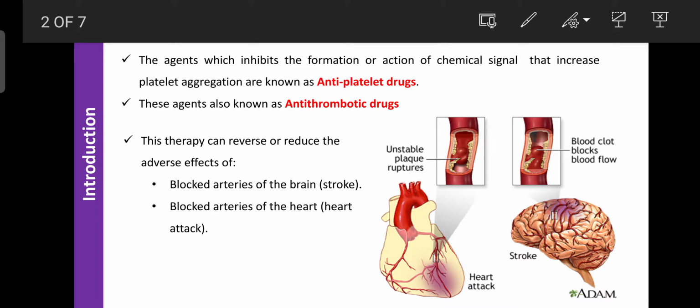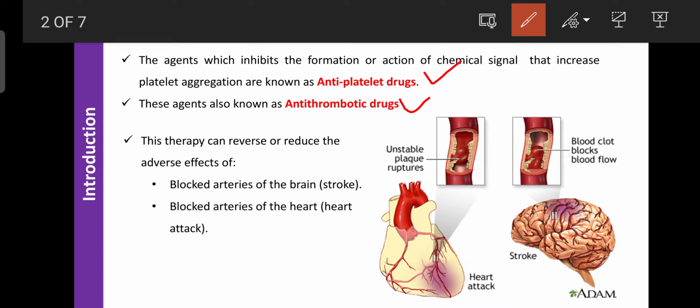These agents inhibit the chemical signal between different platelets, as well as the formation of platelet aggregation or adhesion. Such agents are known as antiplatelet drugs.